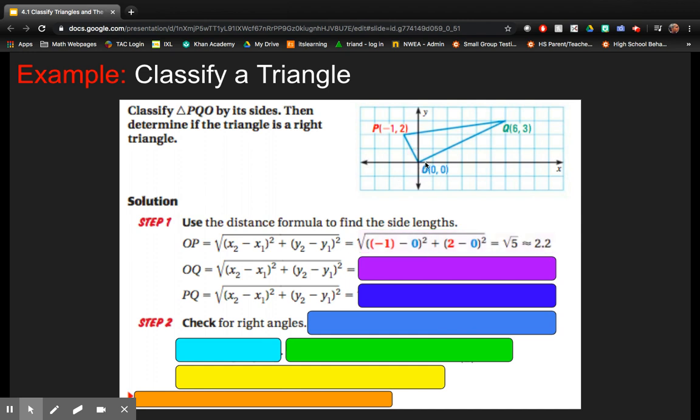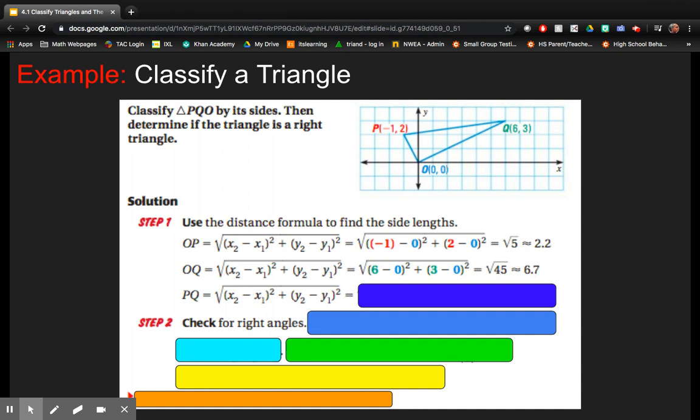So if we want to find OP, this would be this short side, although we might not need to find it. We would just plug in -1 minus 0 squared plus 2 minus 0 squared straight into our calculator, because all we really need here is a decimal approximation to compare. Okay, now let's find OQ. We have 6 minus 0 squared plus 3 minus 0 squared, and we get 6.7.